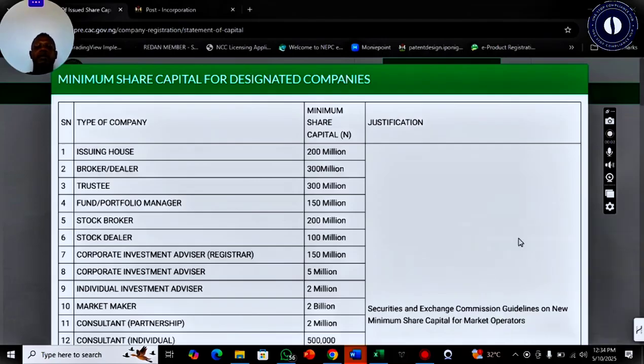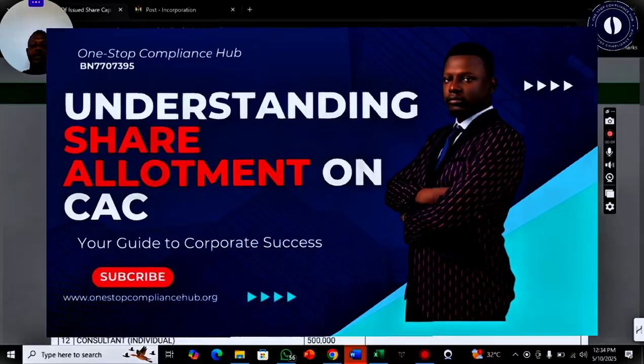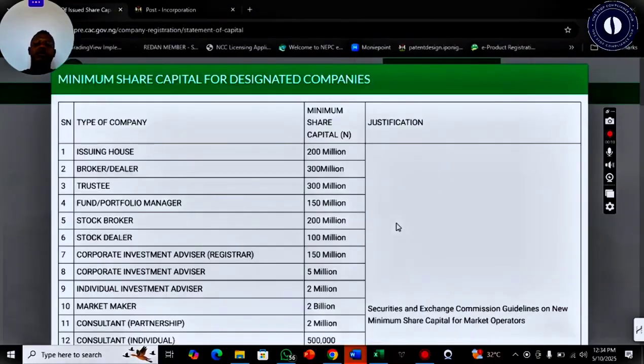So today we'll be looking at share allotment for companies under the pre-incorporation platform in Nigeria. We've had a series of requests on how to allot shares, how to create shares, and what they mean.